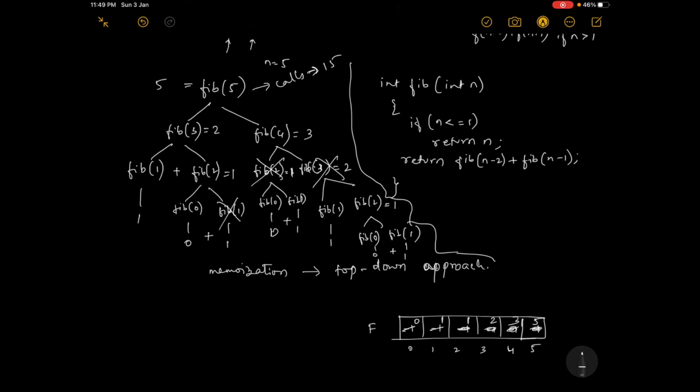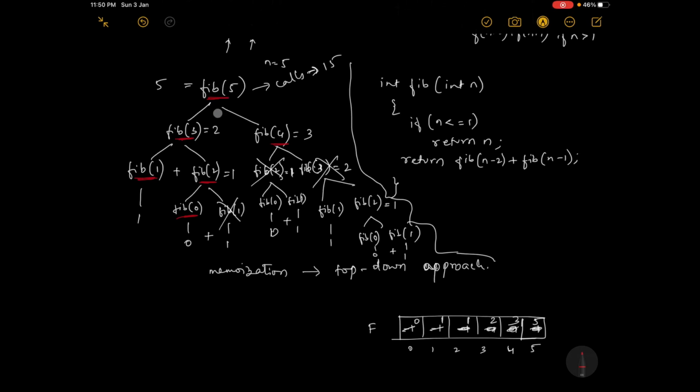So once it is stored, all the elements, earlier you had made it as -1, now you have filled it with the answers. That's how you reduce the number of calls. Now let us see how many calls you are doing. You call this once, you call this first time, you call this also first time, and this also first time. And the next you call this, and the rest of the things you never call at all.